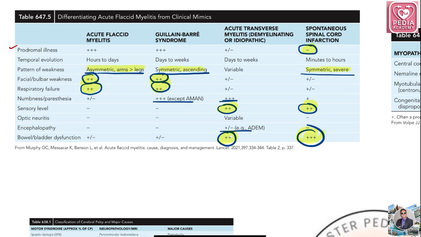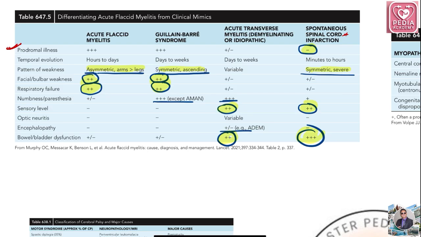Okay, so this is the table. What I'll give you is the core of this table. Prodromal illness is present everywhere except in spinal cord infarction; the prodromal phase is not there.